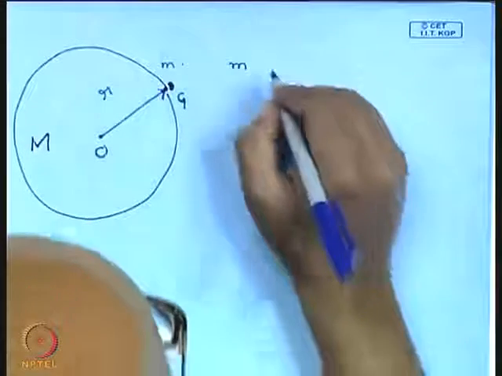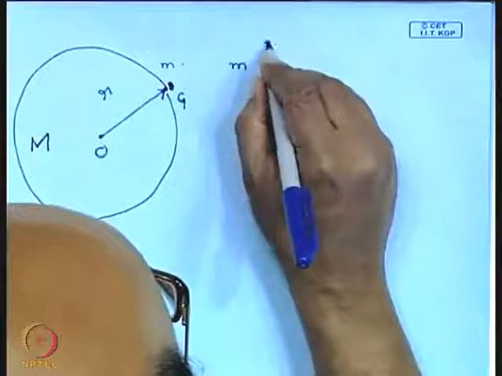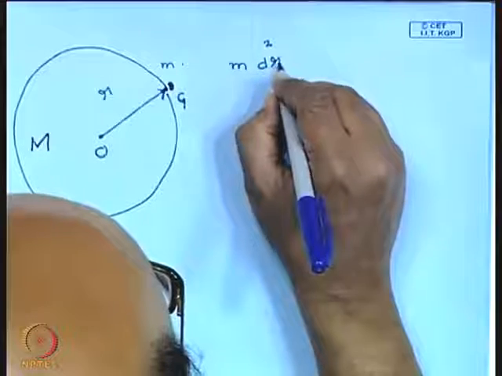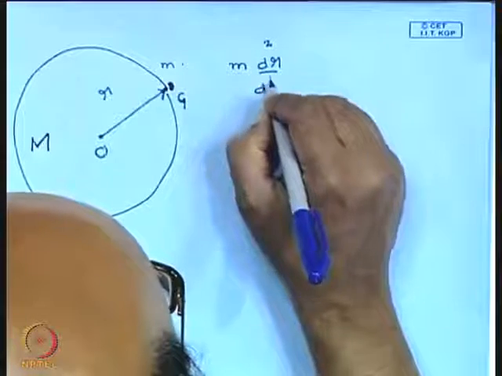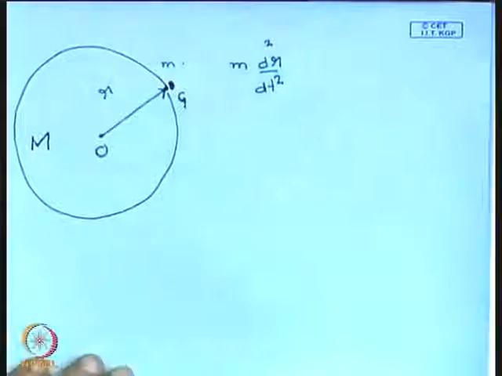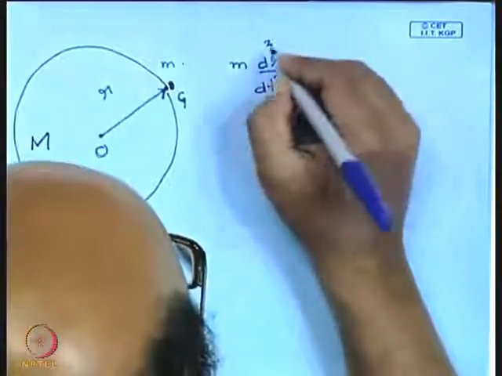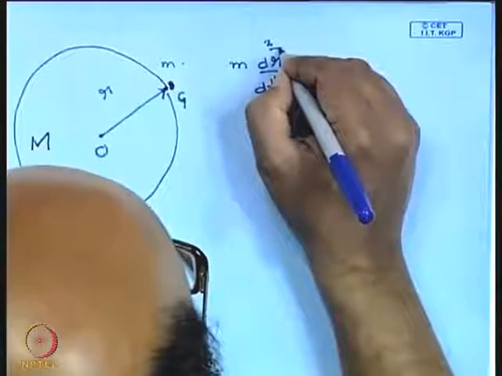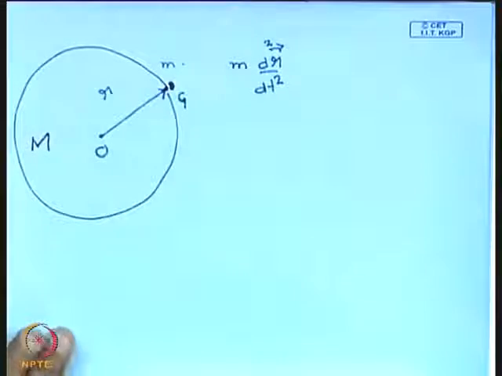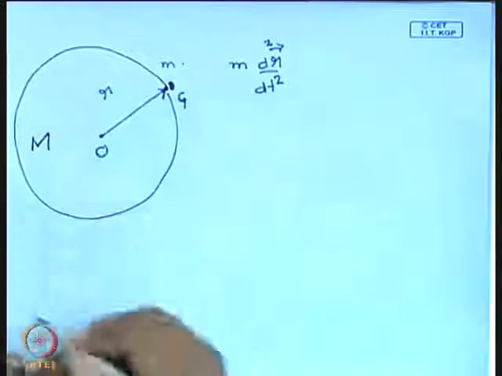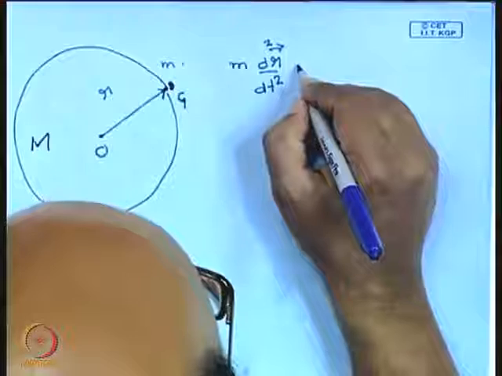So the equation of motion is quite straightforward. m d²r/dt² is equal to, I can write it as a vector if you wish, or as a scalar, it does not matter because the forces are all radial and the acceleration too is radial.